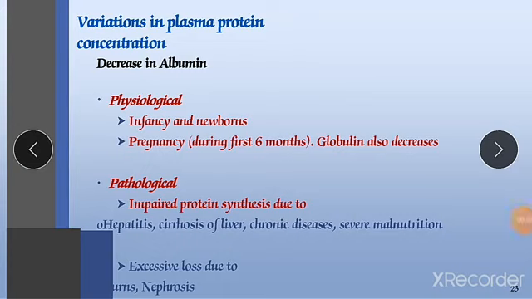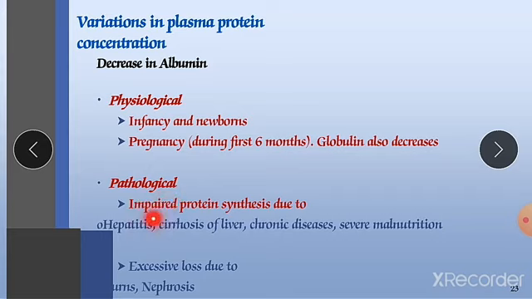Infancy is a stage, means when the baby is an infant. From the first day up to 1 year the baby is an infant. So in that condition, and newborns. And next is pregnancy. After the first 6 months globulin also decreases. So in this condition it can be decreased.